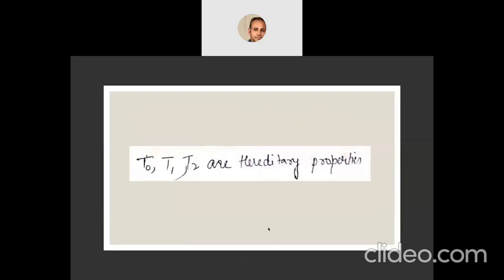T0, T1 and T2 are hereditary properties. That means subspaces of T0, T1, T2 spaces are also T0, T1 and T2 spaces.